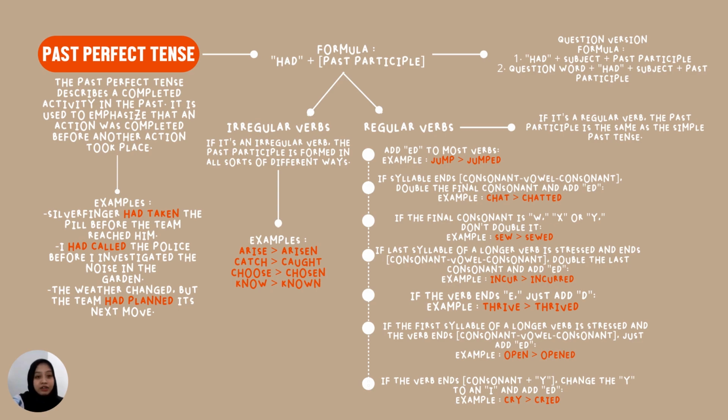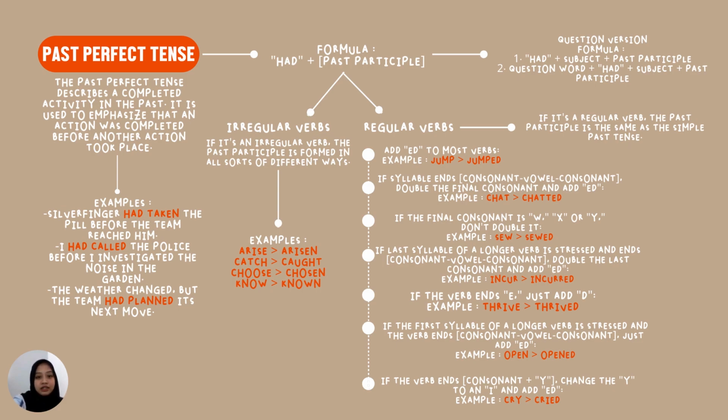And the next, regular verbs. If it's a regular verb, the past participle is the same as the simple past tense. So here are 7 ways to form words in regular verbs. First, for most verbs, we just need to add ed after the word. Example, jump becomes jumped. And then the second, if a verb of one syllable ends with consonant, vowel, consonant, double